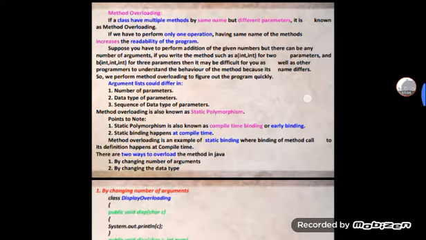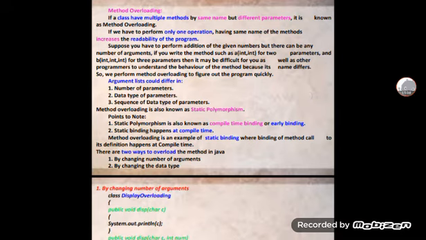And then method overloading. If a class has multiple methods with the same name but different parameters, it is known as method overloading. If we have to perform only one operation, having the same name for the method increases the readability of the program.